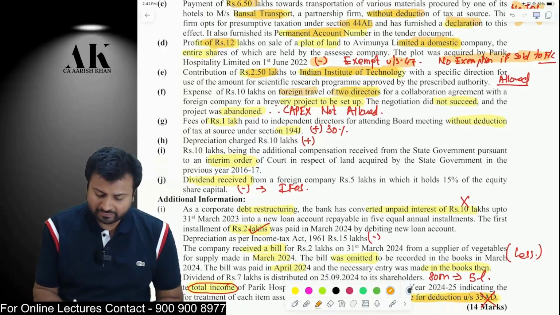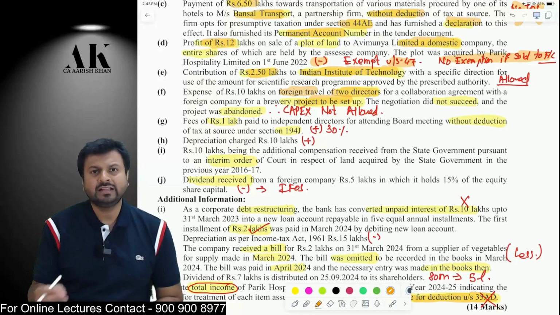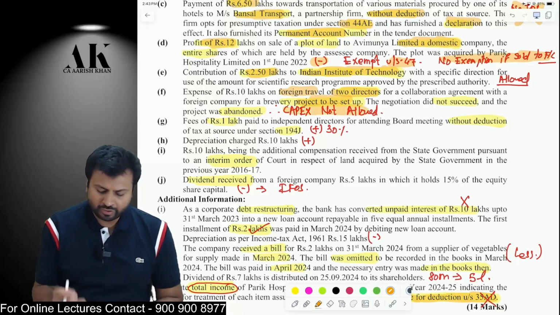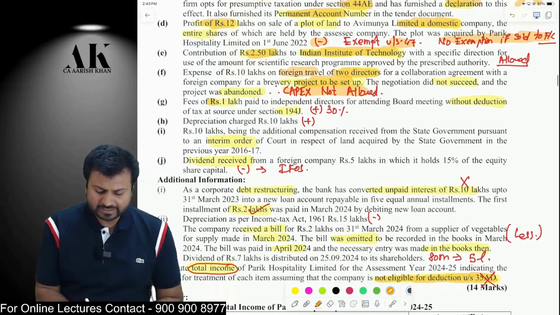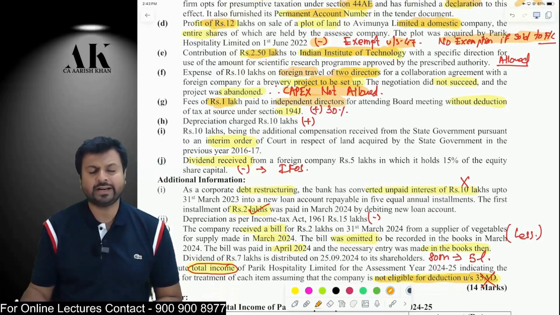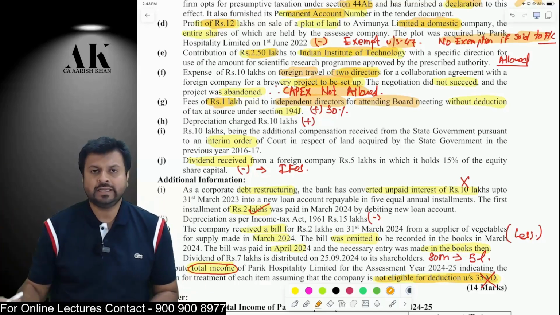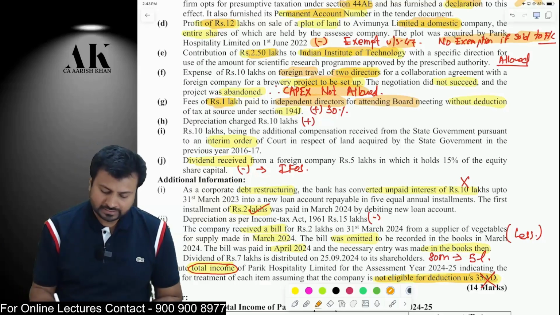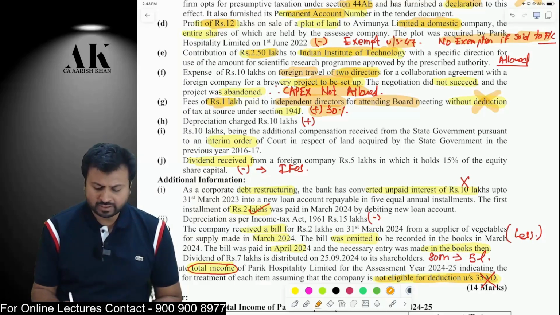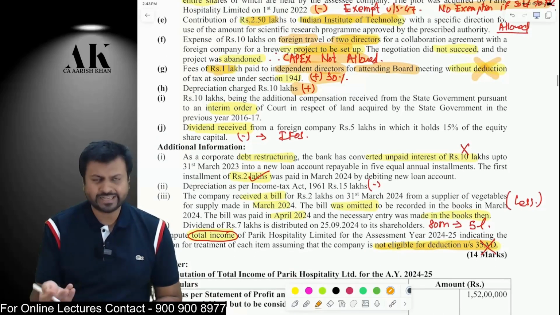Next one, again a similar adjustment. 2 directors have gone for foreign travel. The project was abandoned. Therefore, it is a capital expenditure. Therefore, it will not be allowed as deduction. Okay. Next, you have paid some 1 lakh rupees to independent directors for attending board meetings. So whenever you make payment to directors over and above salary, then the TDS is deductible under 194J at the rate of 10%. Therefore, here you have not deducted the TDS. Therefore, 30% of the expenditure will be disallowed under the income tax law. Depreciation will be disallowed.